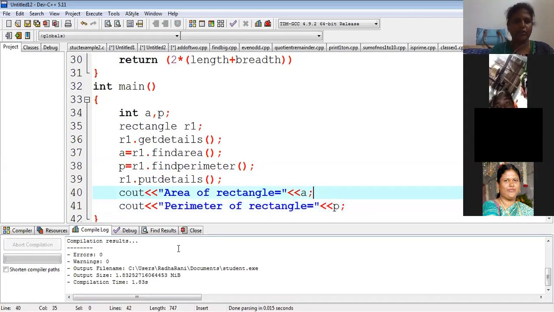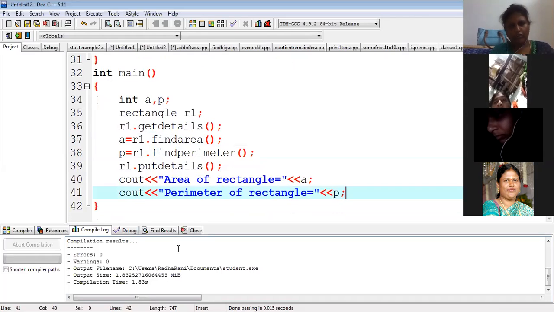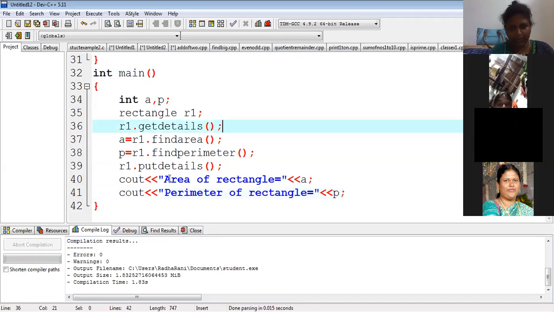So already I told you, IPO cycle only: input, process, then output. That's it. These last three statements are output. So this is over now. Now I am going with some more statements here also.